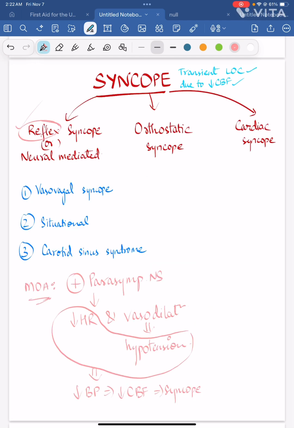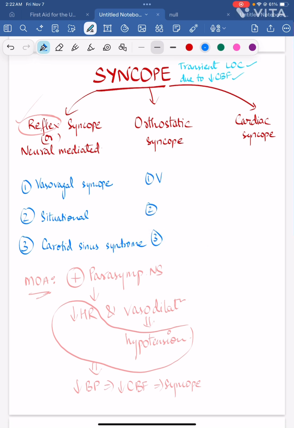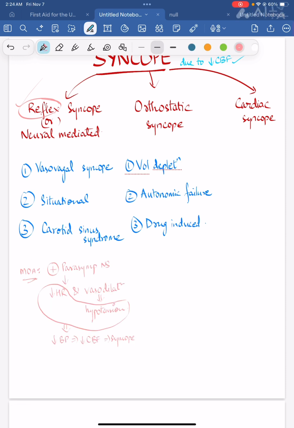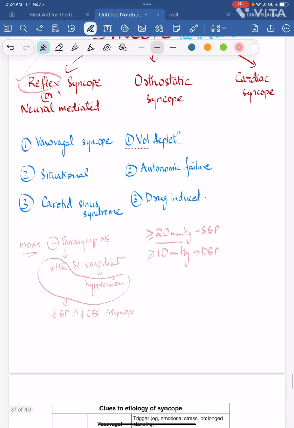Let's talk about orthostatic syncope. Orthostatic syncope is further subdivided into three types. Okay. The first one being volume depletion. The second one being autonomic failure. And the third one being drug induced. What is orthostatic syncope? Orthostatic syncope is a drop of more than or equal to 20 millimeter mercury in systolic blood pressure and more than or equal to 10 millimeter mercury in diastolic blood pressure